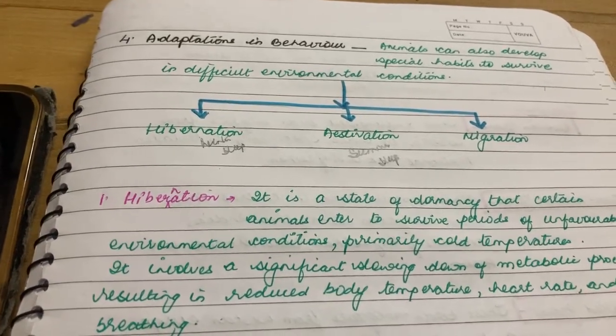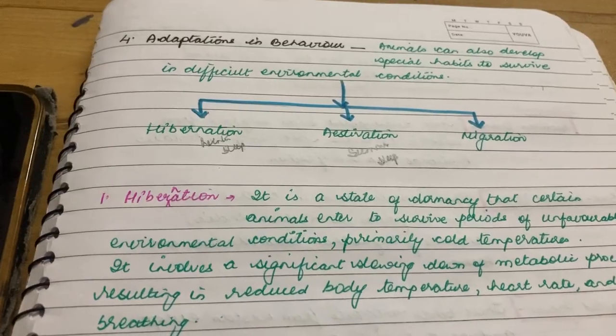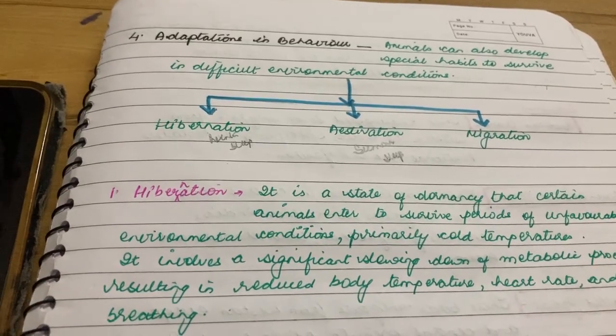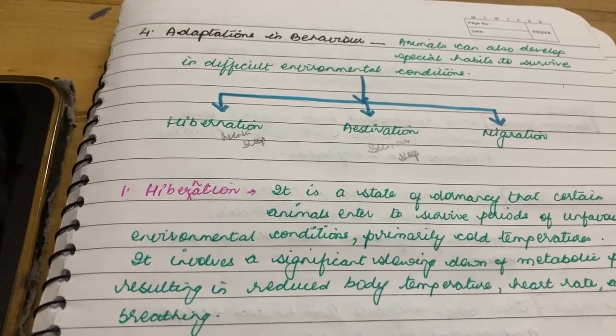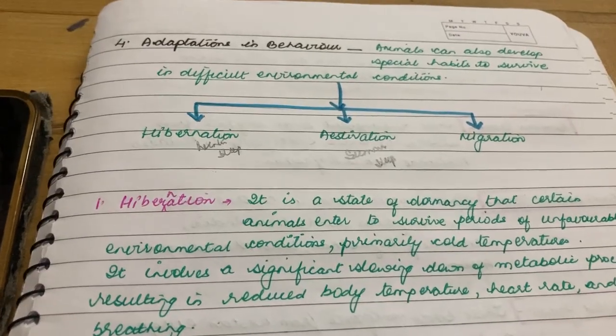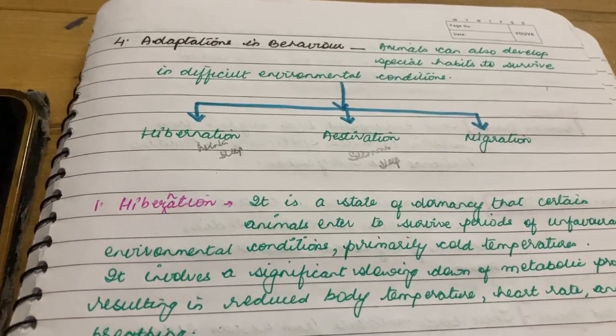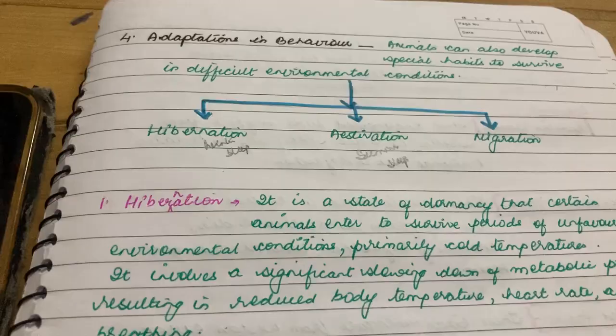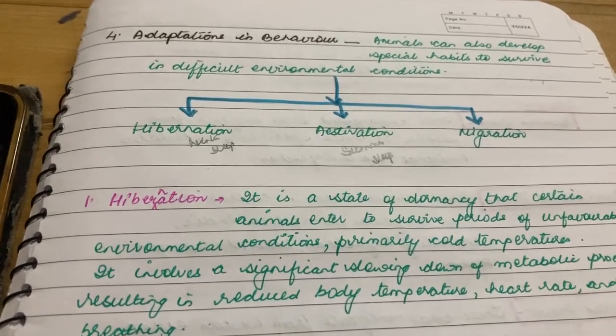And migration, as I told, is when birds or animals travel from one place to another for suitable weather conditions, for food requirements, and for their breeding requirements.